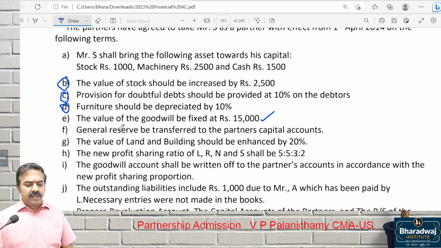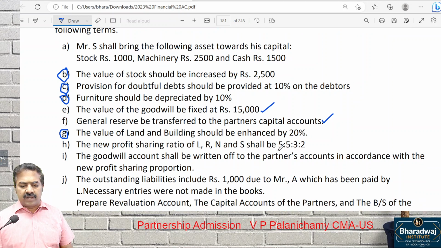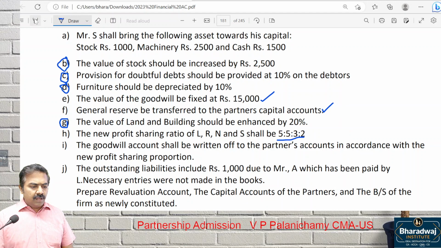Then they have given the value of goodwill, how much? 15,000. Then general reserve will be distributed to old partners, of course, in the old ratio. Then value of land and building to be enhanced by, what do you mean by enhanced? Increased by 20%. Is it a gain or loss? Gain. New profit sharing ratio is given in the question. 5:5:3:2.